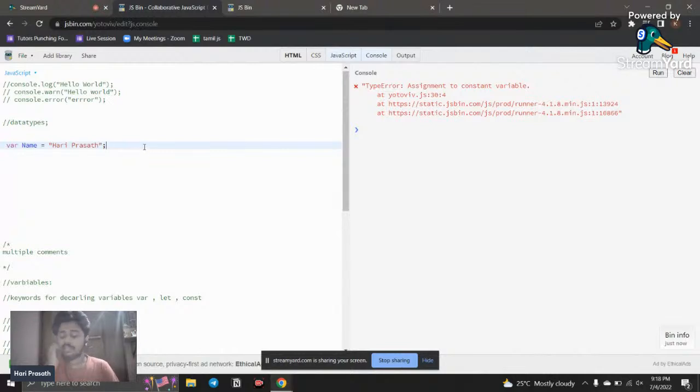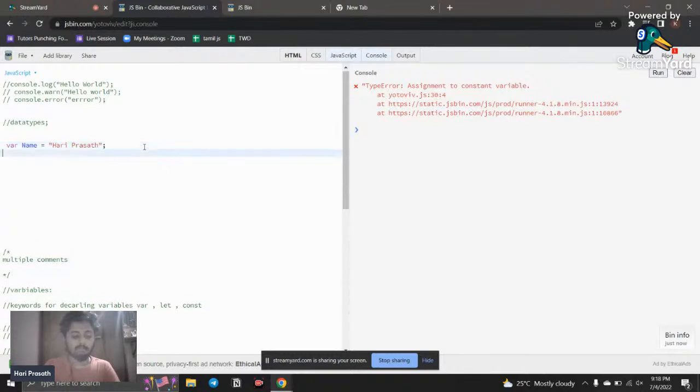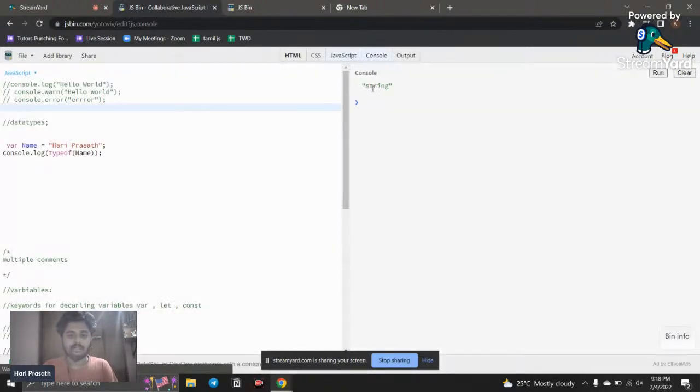How do you identify the data type of a variable? You can use the typeof method. Just say console.log and typeof, and here I call the variable. typeof is an inbuilt method in JavaScript that returns the data type of a variable. I refresh it, and you can see it's a string. So what is meant by string? Anything that comes under double quotes, single quotes, or backticks is considered a string. Mostly, a sequence of characters is considered a string.